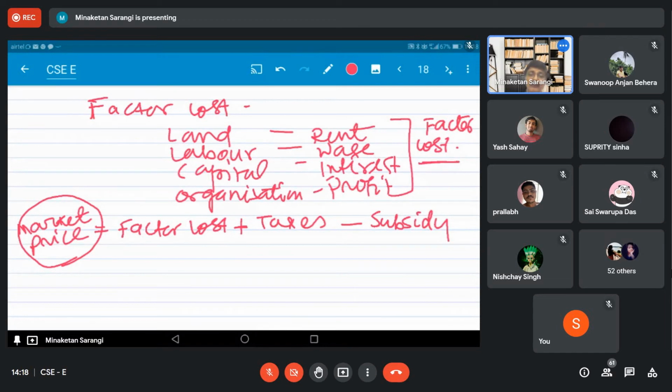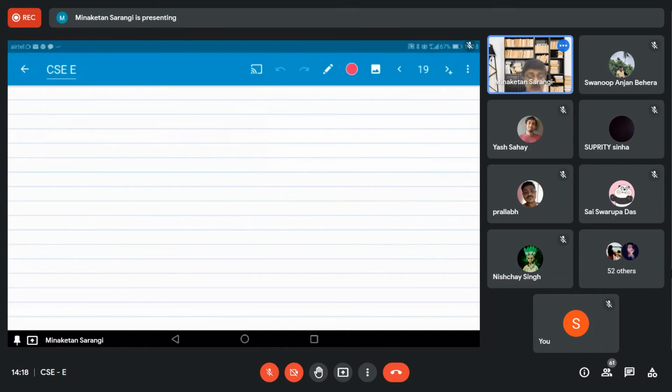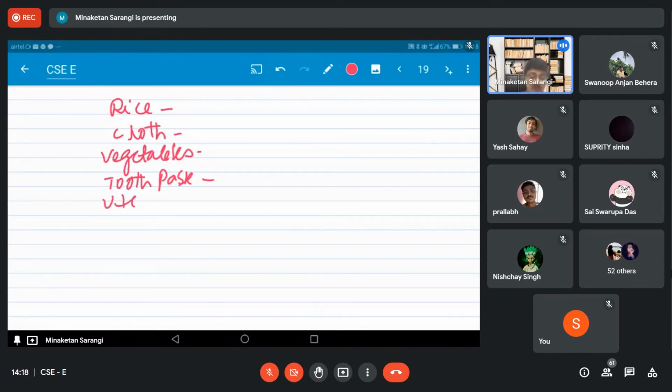Let us assume one hypothetical economy producing rice, producing cloth, producing vegetables, producing toothpaste, producing steel utensils.